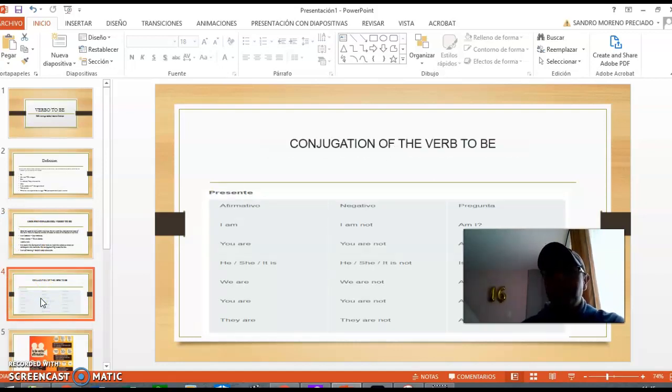Conjugations of the verb to be in the present simple. Affirmative: I am, you are, he, she, it is, we are, you are, they are. Negative: I am not, you are not, he, she, it is not, we are not, you are not, they are not. Question: am I, are you, is he, she, it, are we, are you, are they.